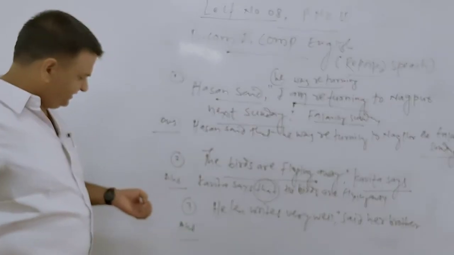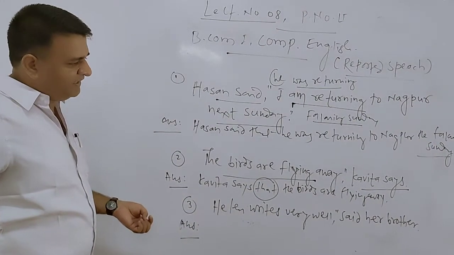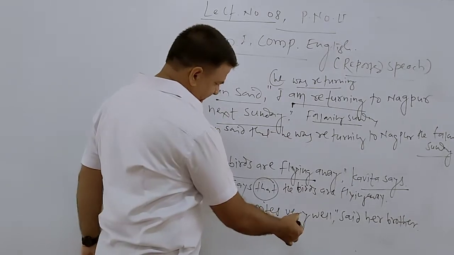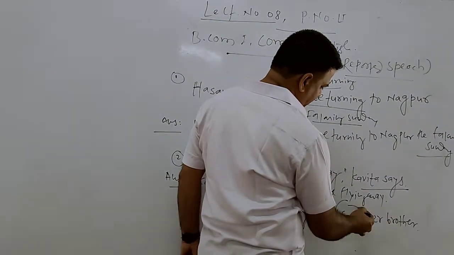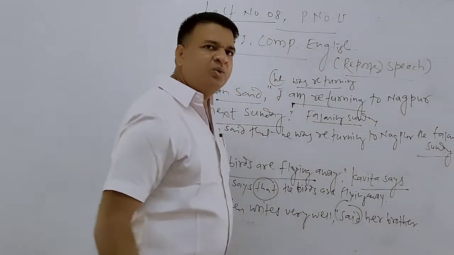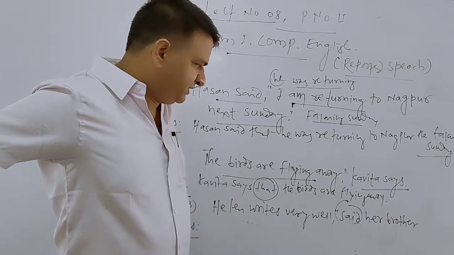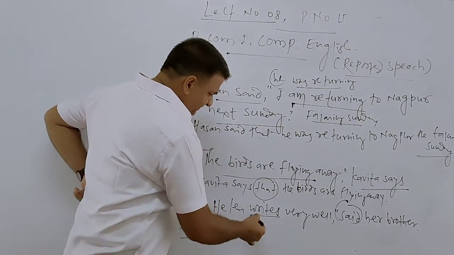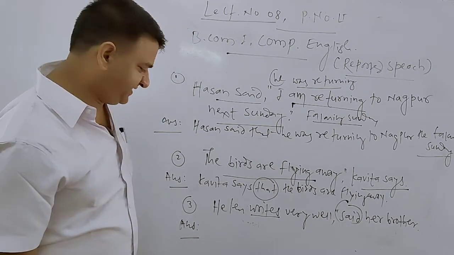Then the third sentence: "Helen writes very well," said her brother. The sentence is in the present tense, but the reporting verb is in the past. So we have to convert the sentence into the past. The sentence is simple present, so we convert it into the simple past.